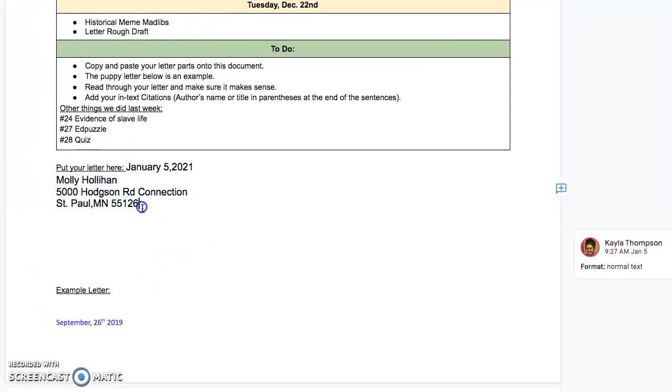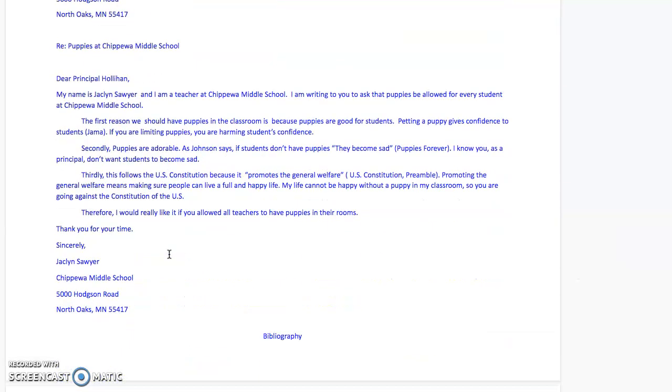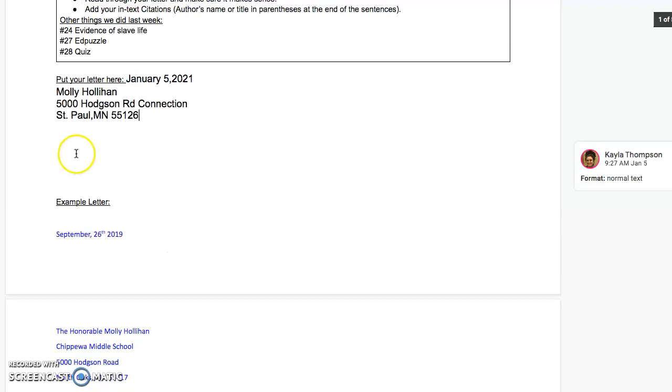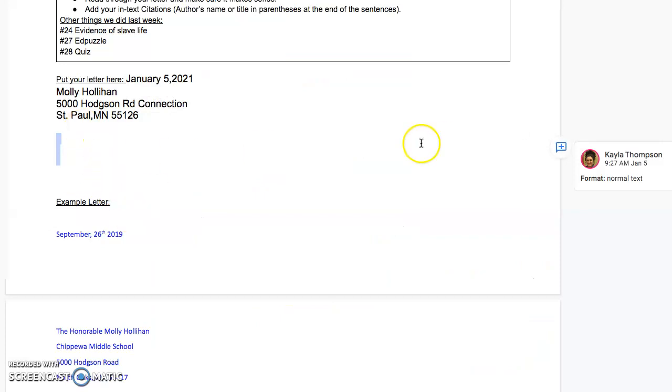to do that. An example letter is in blue below, so you can kind of see what it should look like. But copy and paste your sentences from the boxes in 26 into 29, and then go ahead and turn it in so I can look at your rough draft.